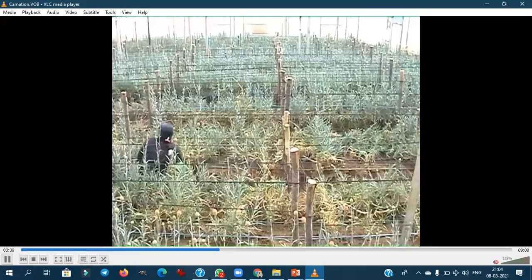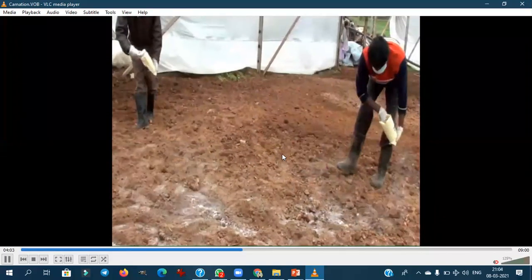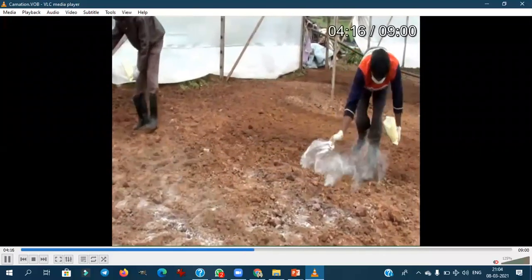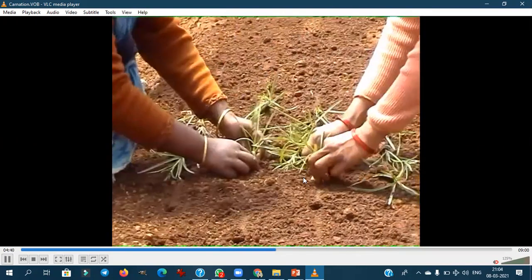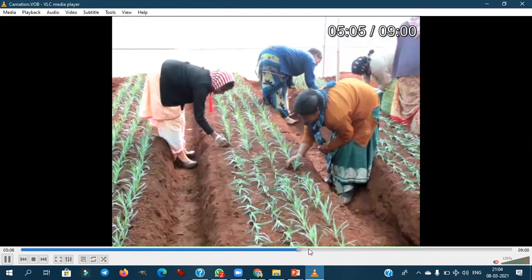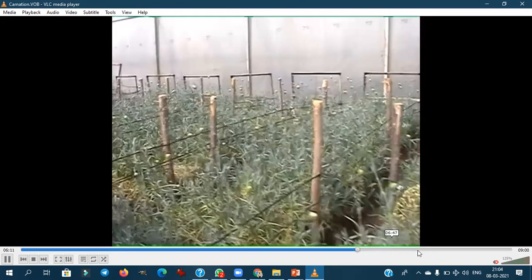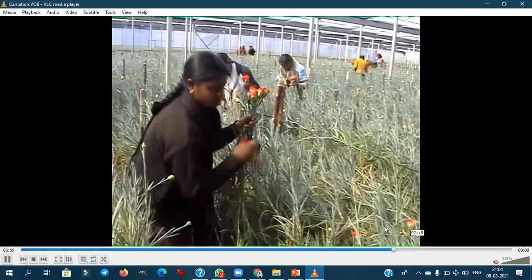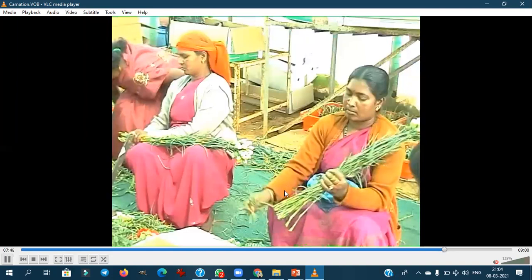This is the soil sterilization, the first process. This is Basamid. See the planting material. Deleafing. This is also very important. Deleafing.